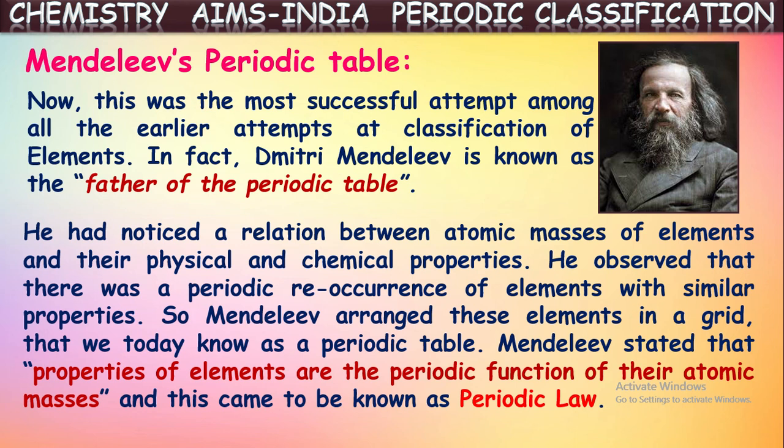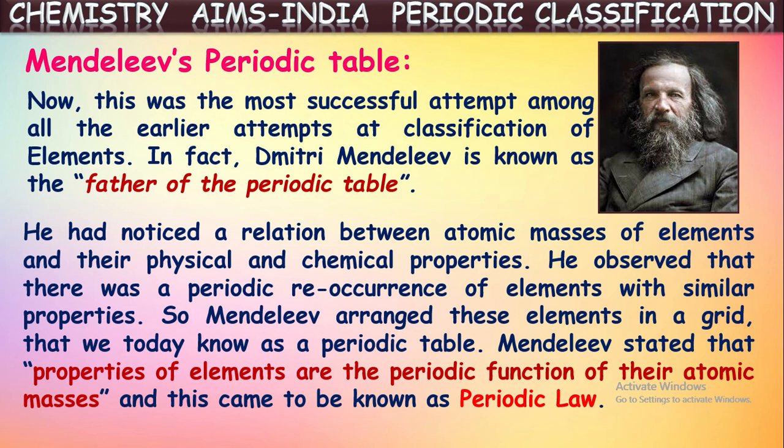Then he gave a statement of what he observed, which we call the periodic law. You can say Mendeleev's periodic law. He stated that the properties of the elements are periodic functions of their atomic masses. So the physical and chemical properties of the elements are periodic functions of their atomic masses.